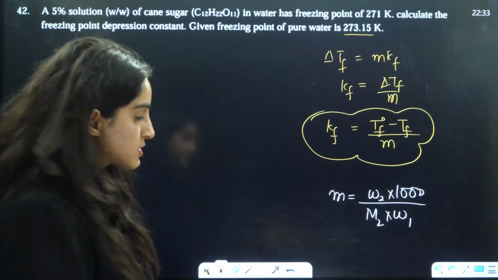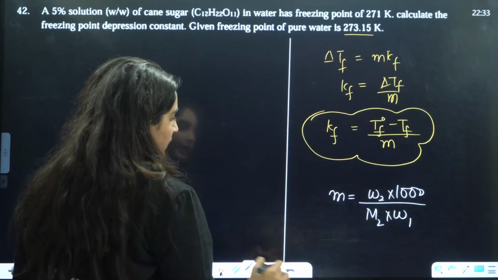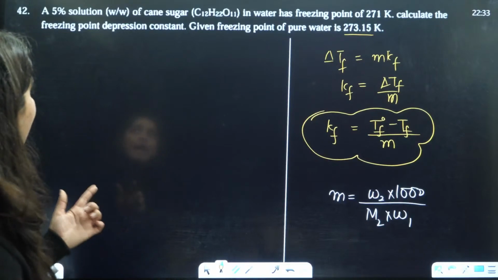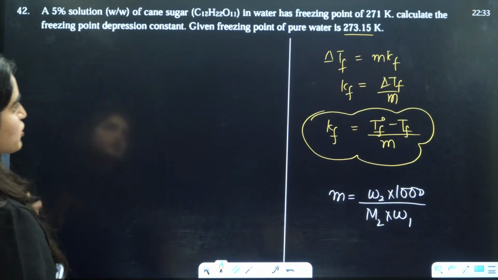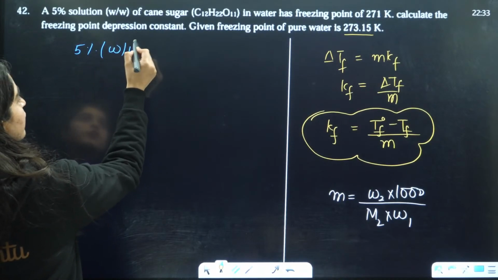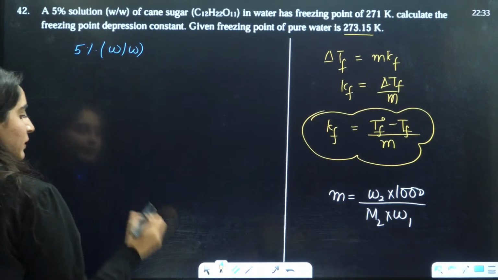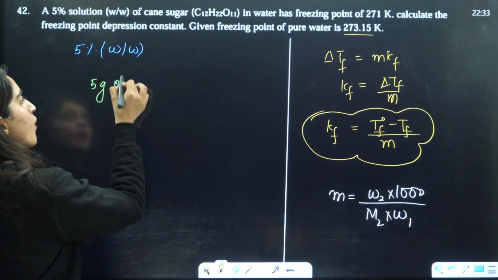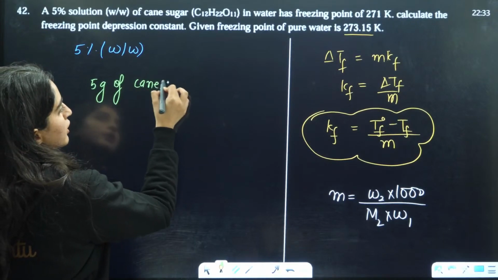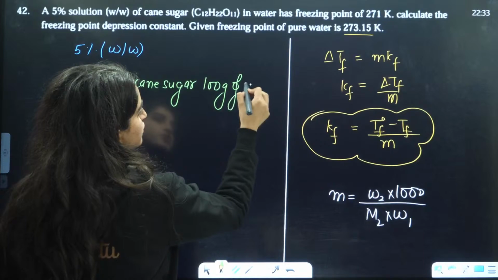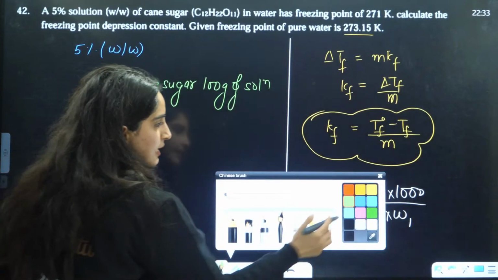Now guys, you need to understand one thing: we are calculating the freezing point depression, right? 5% weight by weight is given to you, so that means 5 gram of cane sugar in 100 gram of solution.